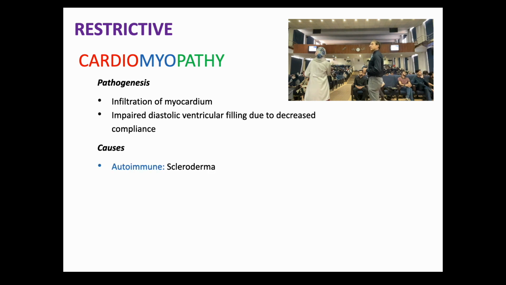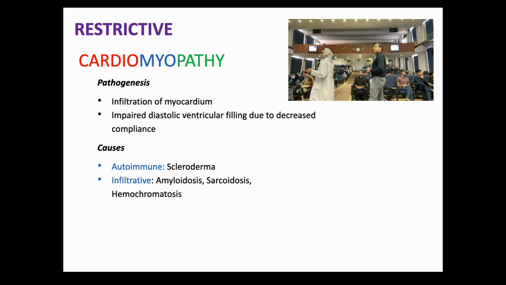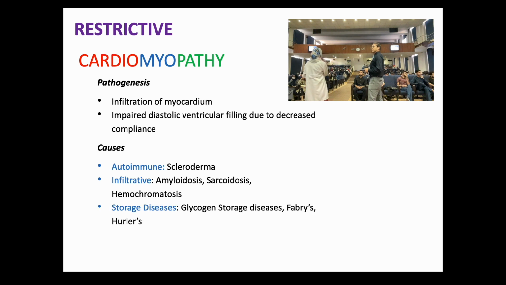The causes can be autoimmune, that is scleroderma, or it can be an infiltrative disorder: amyloidosis, sarcoidosis, hemochromatosis, or it can be a storage disorder such as Fabry disease or glycogen storage disorders. So these conditions can lead to a restrictive cardiomyopathy, and here I should mention that this condition should be differentiated from constrictive pericarditis.